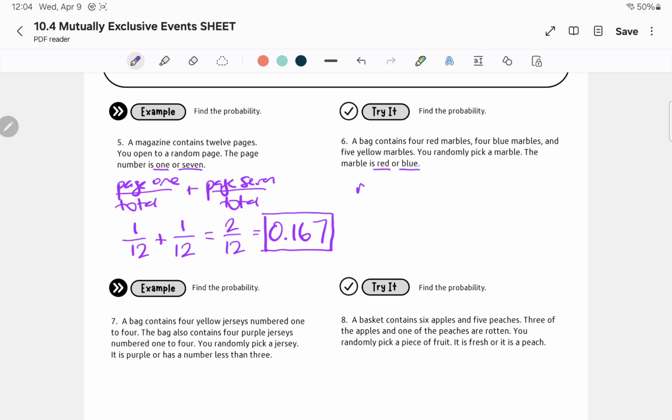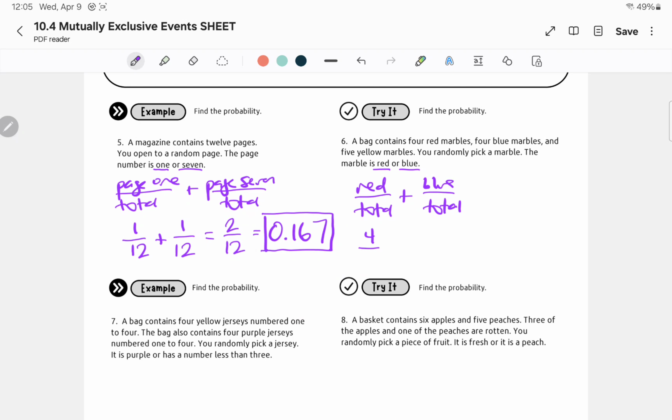Is it a red marble? So red out of total plus blue marble. Okay, so it's asking if I put my hand into that bag of marbles, what is the probability that it is red or blue? So that's why I'm writing red plus blue. Because it's mutually exclusive, right? They're two separate things. So I'm just adding the probability. So how many marbles are red? It says contains 4 red, so I'm going to put 4 at the top.